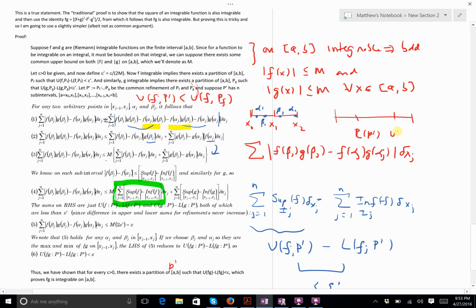This is the upper sum for P prime. Okay. This is the upper sum for P and the lower sum for P. Okay. So the lower sums of a refinement increase, the upper sums decrease. So this difference can never be more than this difference. Okay. So refinements reduce the difference in lower and upper sums. That's a fact you need.